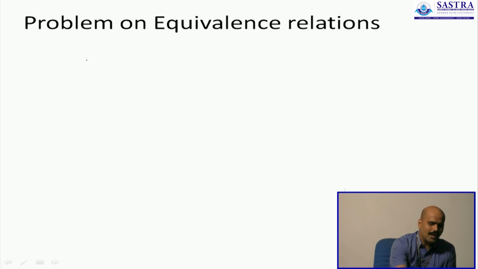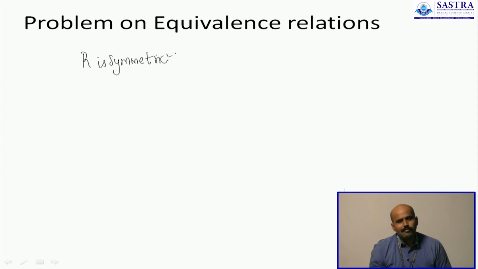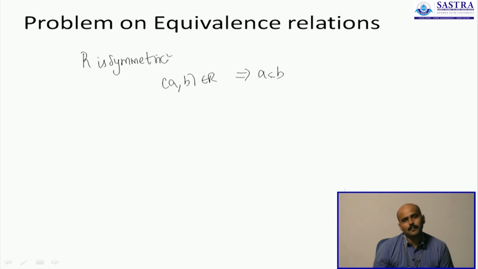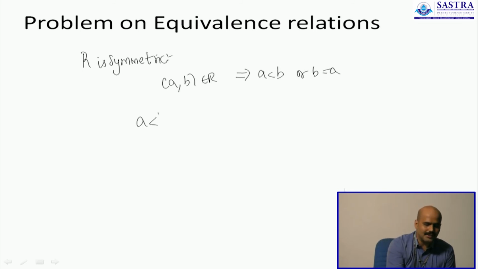But can you show R is symmetric? Like most of you might have guessed by now, R unfortunately fails to be symmetric, because when you say (A, B) is part of R, you are trying to show that A is less than B, or A is equal to B. But if A and B are distinct, only this or this is true. If this is true, this is not. If this is not, this is true.